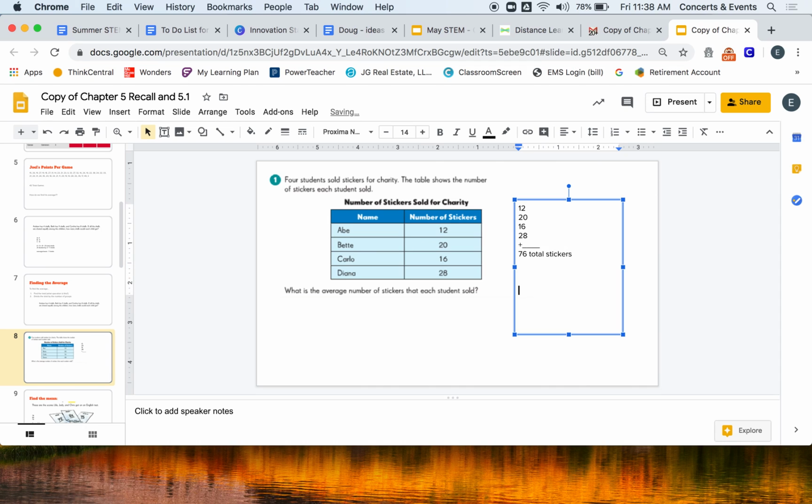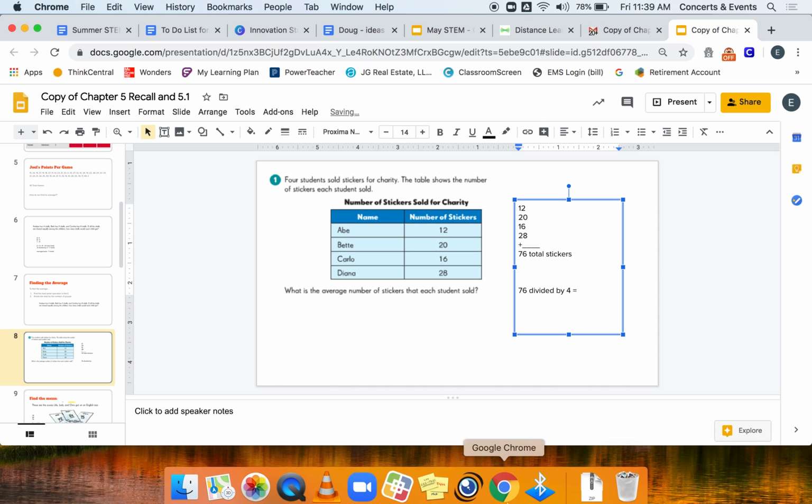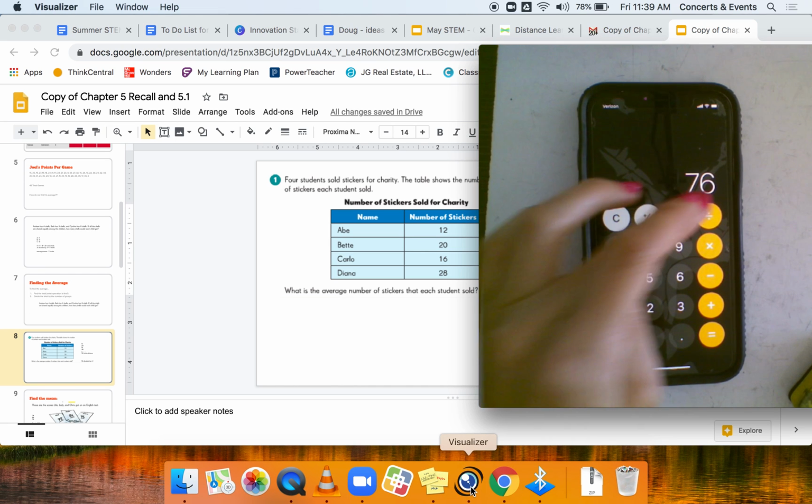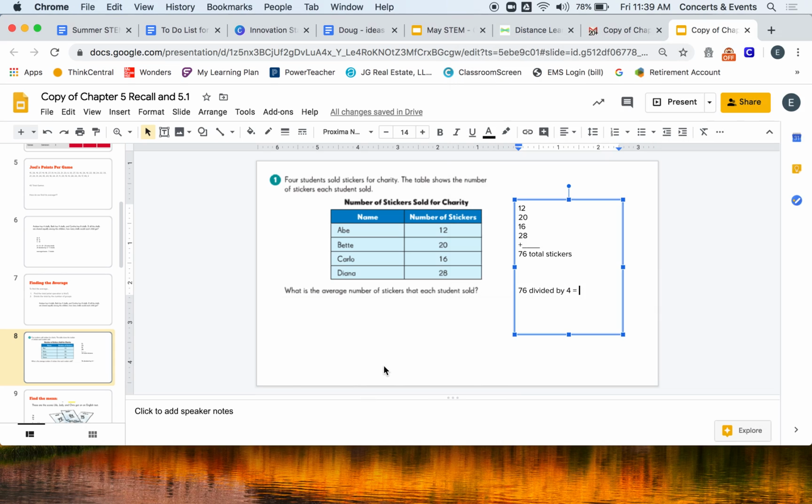Now I want to find their average. I'm going to take that total and re-split it so everybody gets the same thing. A lot of us sometimes think, how do I know what to divide 76 by? Well, you have to count how many people there are, or how many sets of data. There's Abe, Bet, Carlo, and Diana, so there are 4 people. So I'm going to divide that 4 ways. I go back to my equation, divide this by 4, and I get 19. So the average, or the mean, is that everybody sold 19 stickers.